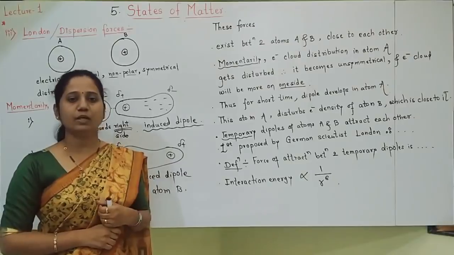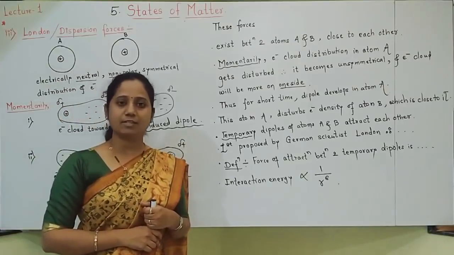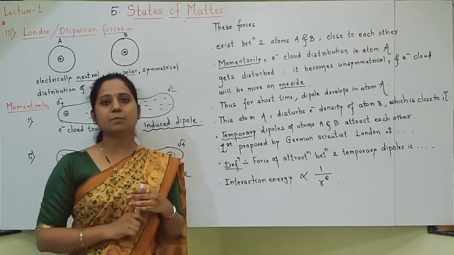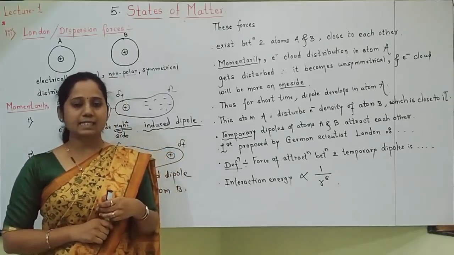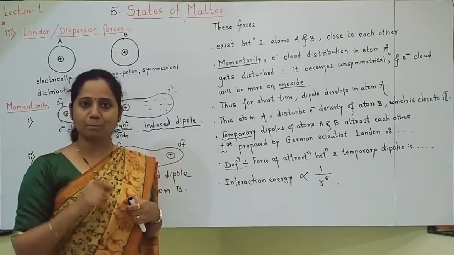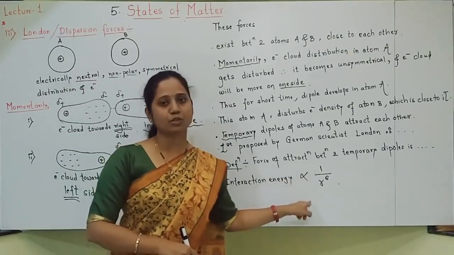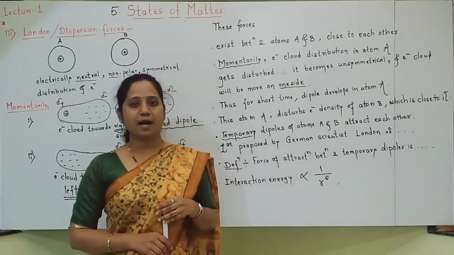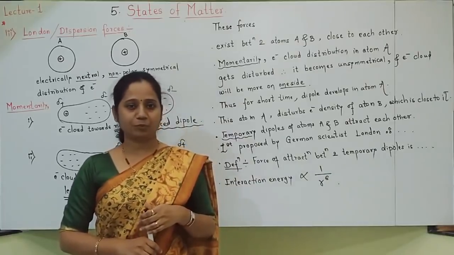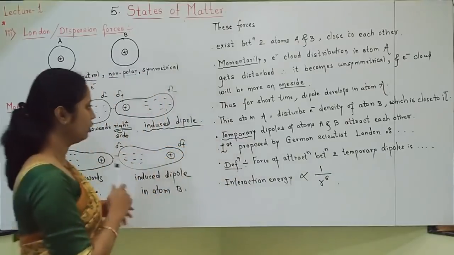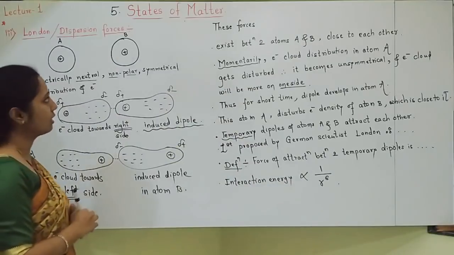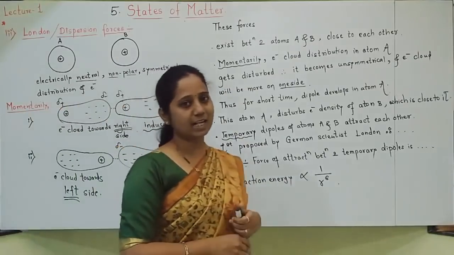Of course, here also interaction energy is inversely proportional to distance between two molecules, and distance between two molecules is given by symbol R, and interaction energy is of course inversely proportional to 1 by R raised to 6th power. All these explanation and diagram as it is should come when London forces are asked.